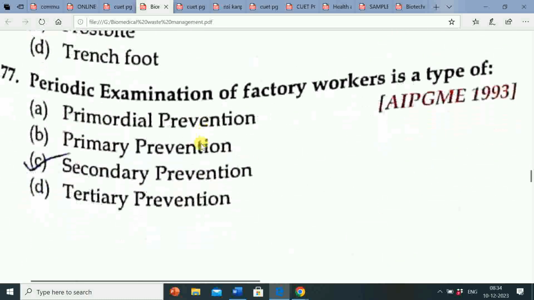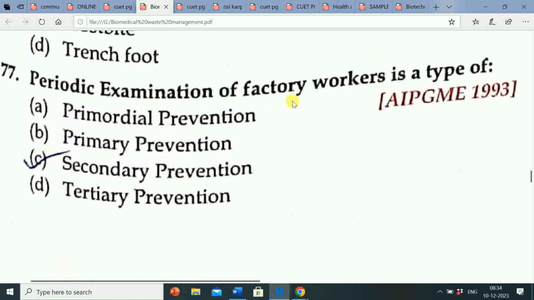Next question, periodic examination of factory workers is a type of: option A, primordial prevention; option B, primary prevention; option C, secondary prevention; option D, tertiary prevention. The correct answer is option C, secondary prevention.